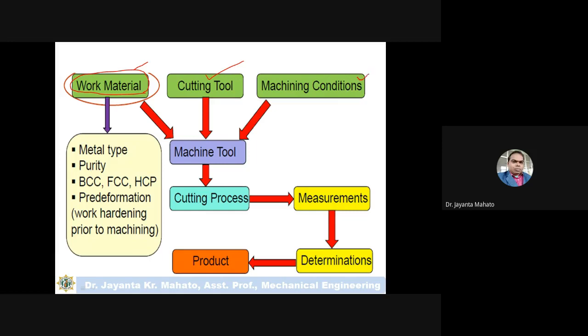Machining conditions. Machining conditions means what depth of cut are you using? What is the feed? What is the velocity?